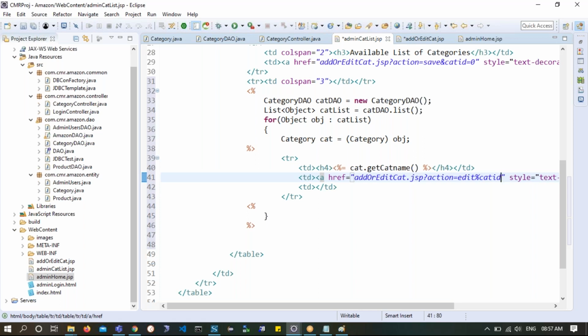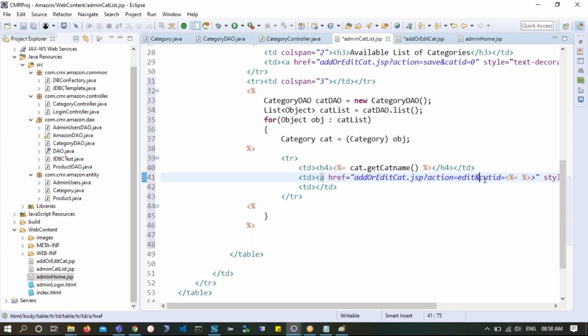Now the first point you need to remember is, if you want to embed scriptlet code within double quotes, better to have the habit of using single quotes. Let's say scriptlet is equal to cat id is equal to; you should not give space over here for style. The way you have given, the same way the values are taken. Am I clear? This is ampersand, I'm sorry.